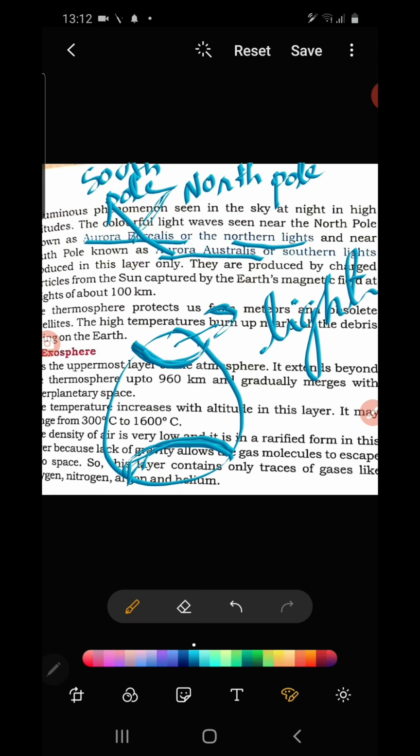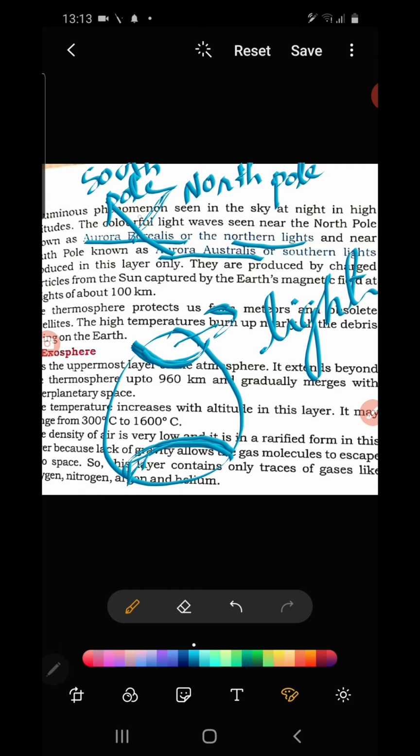Aurora Australis or Southern Lights. So it is easy to remember Borealis and Australis. Australia is in the southern hemisphere, so you can easily remember it is related to the South Pole. Borealis is just the opposite of Australis, that is the North Pole.